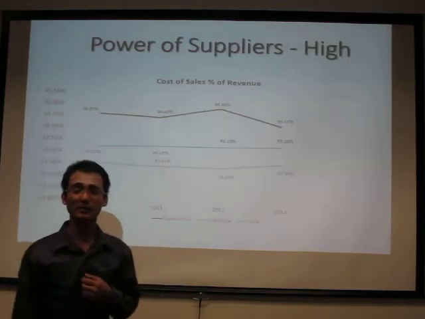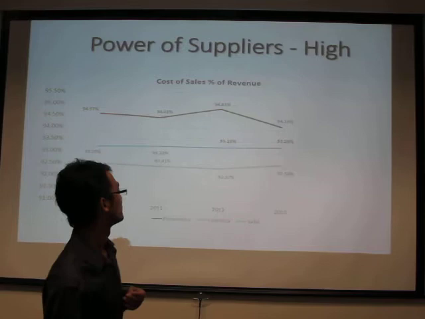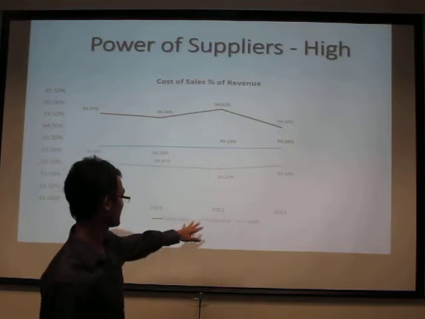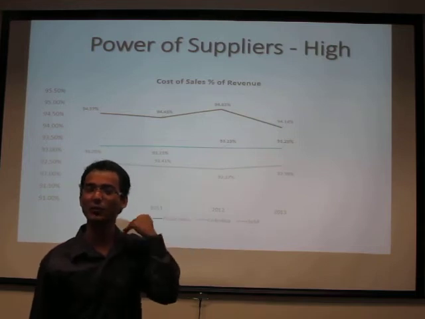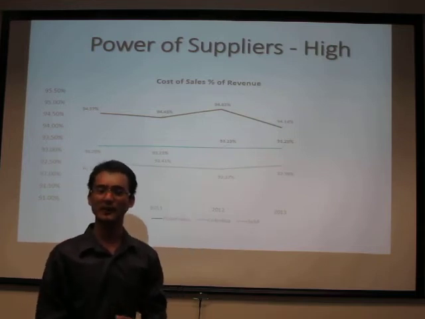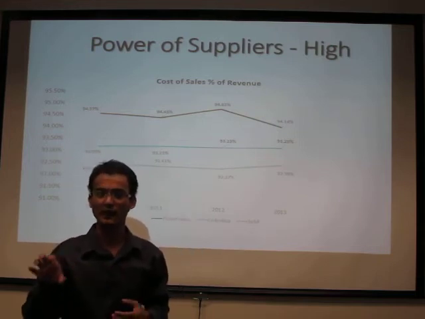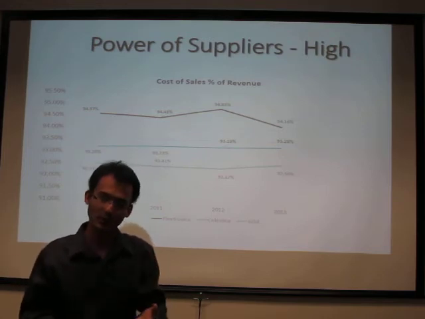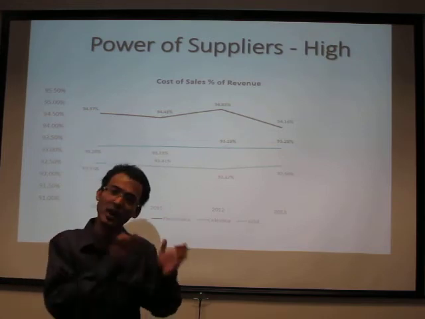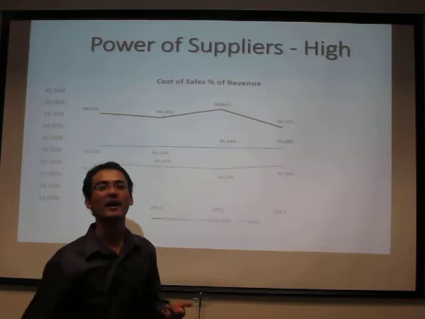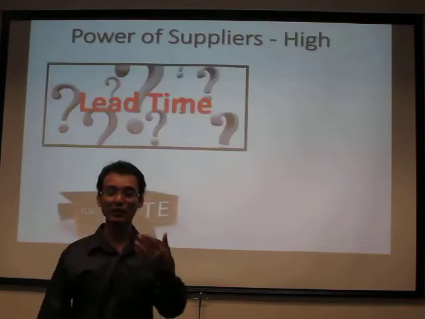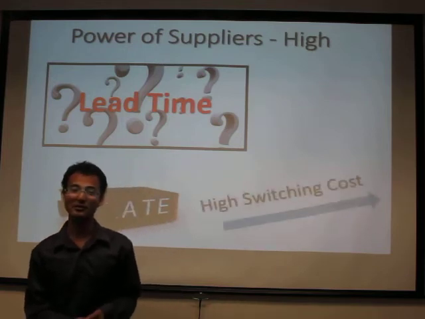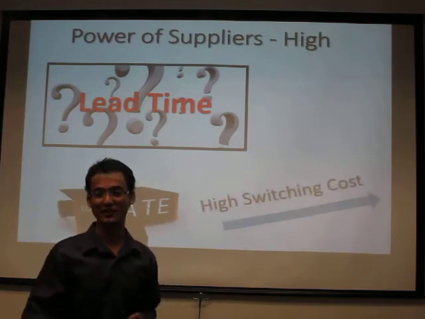Now for power of suppliers, we think it's high because for the whole industry, Flextronics, Celestica, and Jabil have their cost of sales at more than 90%. The reason for that is the components they use for their products are highly customized to their customers' demand, and also the customers can cancel or change their demand.